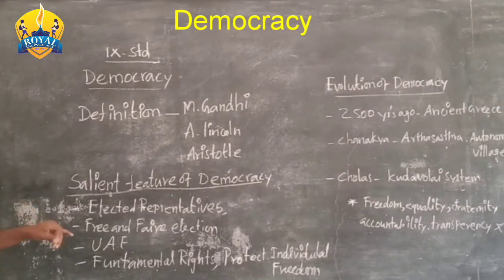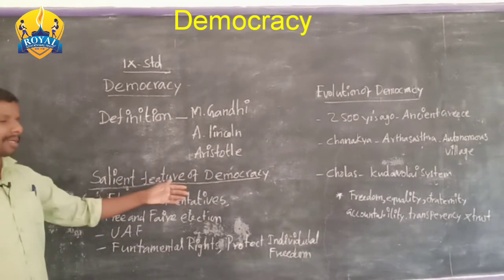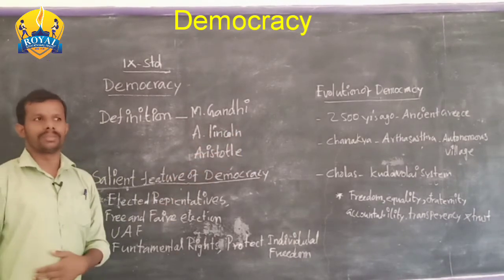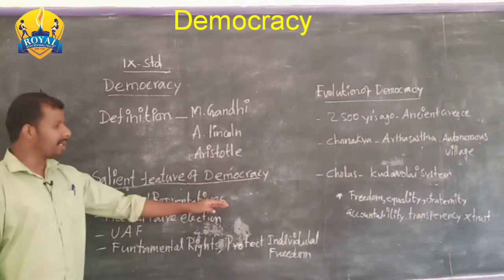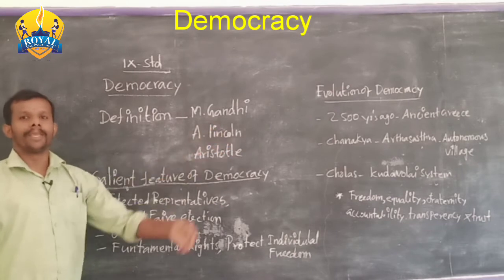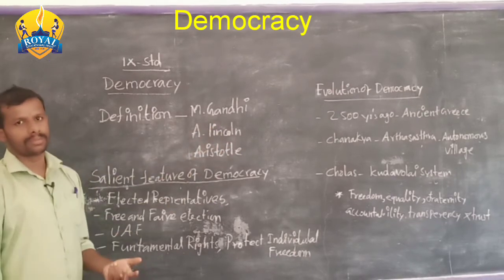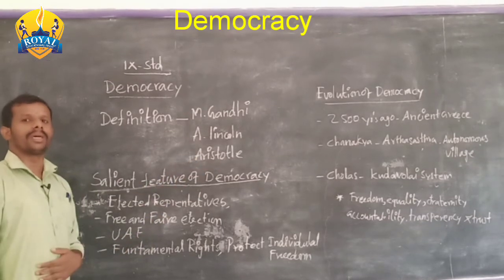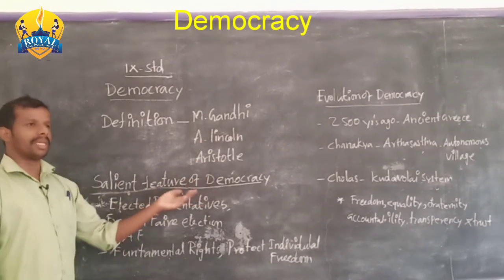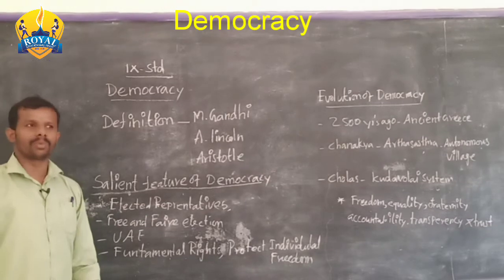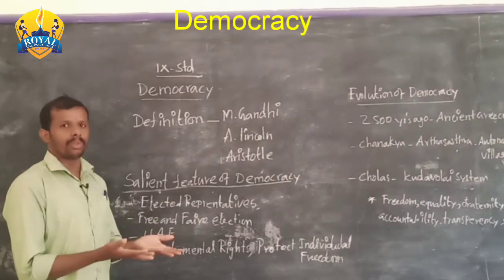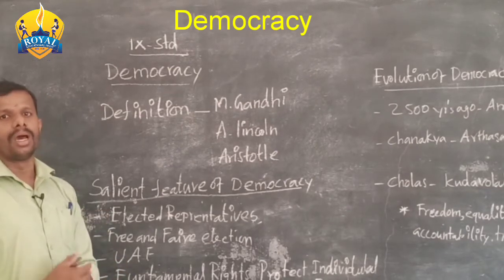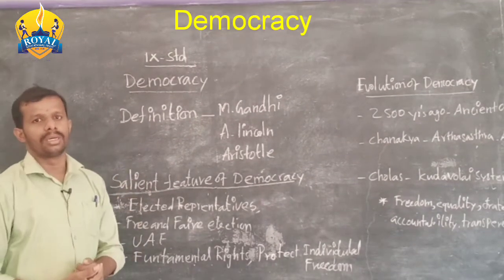The first one is that elected representatives have the power to rule the government, and only they are able to make all important decisions. Who is able to rule the government and take important decisions? Yes, only the elected representatives can form the government and make important decisions for the country.